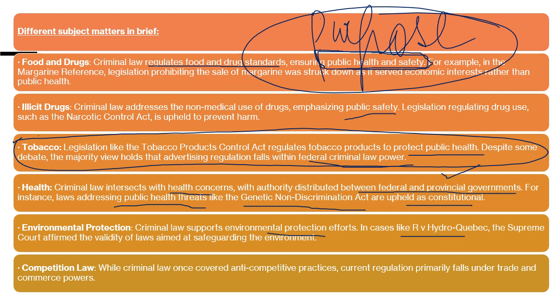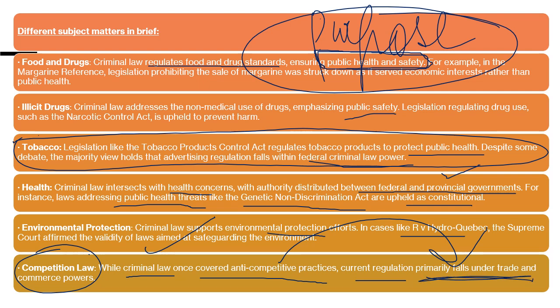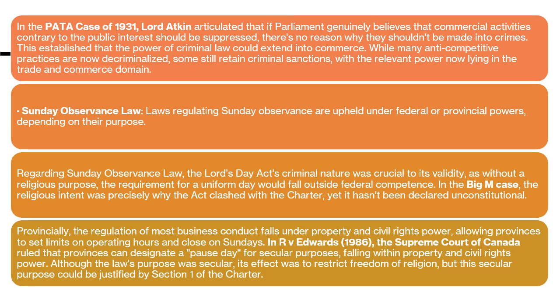Then competition law. Criminal law once covered anti-competitive practices, but currently we don't cover this under criminal law. They go to federal authority but under a separate head, that of trade and commerce, which we already discussed in our previous lecture. So there was the 1931 Petrol case.